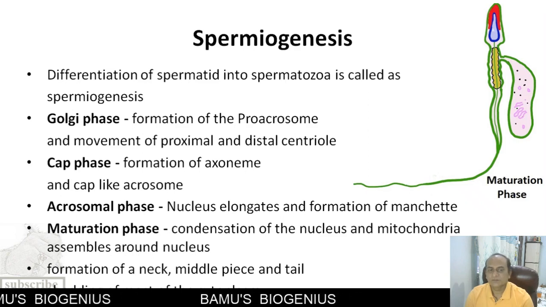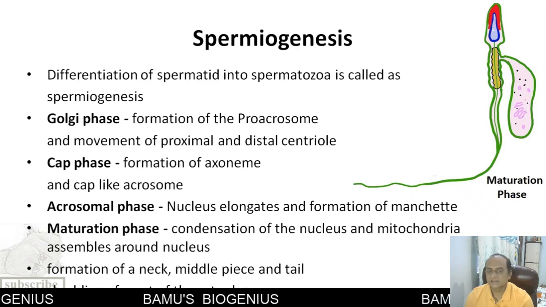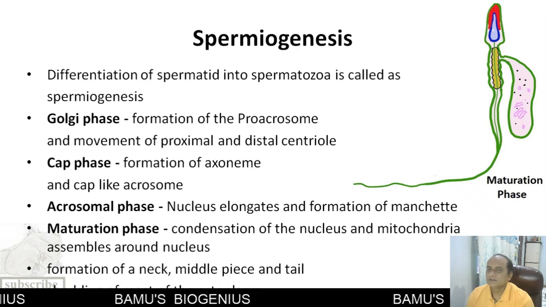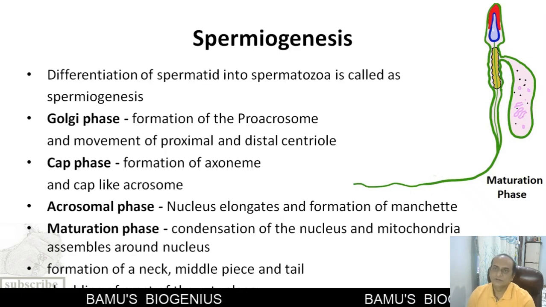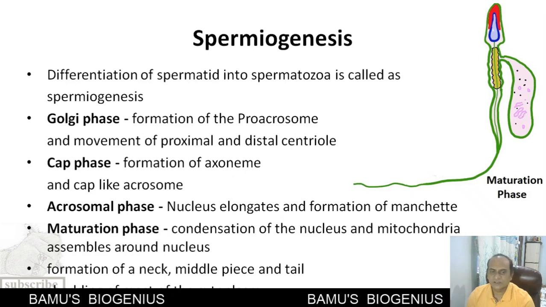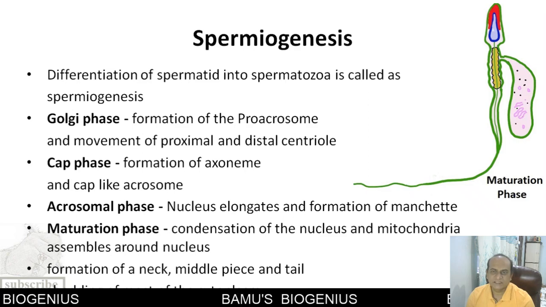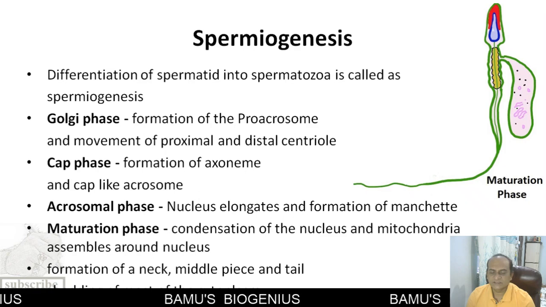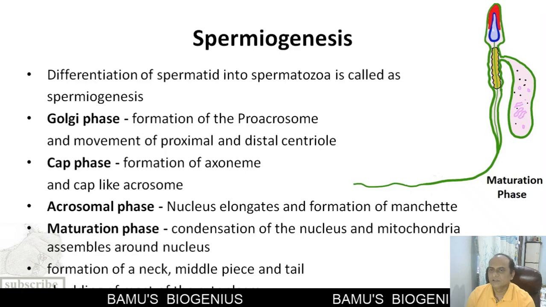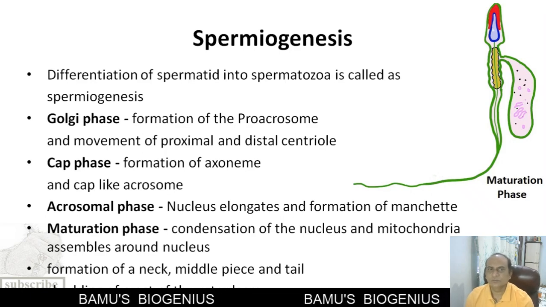Then under this maturation phase, there is a formation of a neck, a middle piece and tail. Along with that, during the maturation, extra cytoplasm that is present in the spermatid is shed, and this extra cytoplasm is then called as a residual body. This residual body is engulfed by the Sertoli cells, and the sperms are produced.